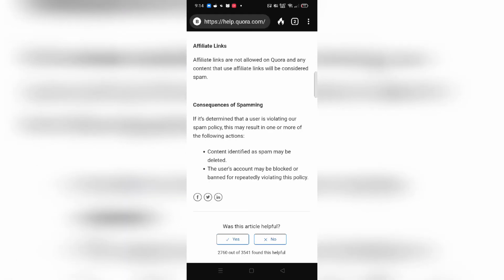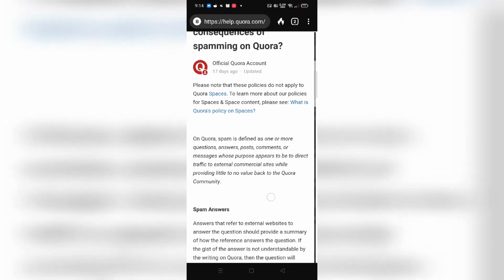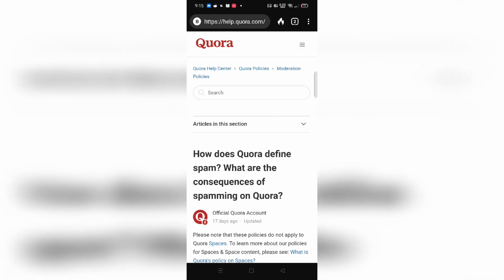Alright, so we saw the reason because of which my answer is getting deleted on Quora in 2021. Basically how to unban my Quora answer in 2021 is what we saw. Then we saw what to write in your Quora message that you send for the appeal. And lastly, we saw the possible reasons because of which your answers might get deleted, or your content, doesn't matter whether it's answers or questions, might be marked as spammy and eventually can cost you your account. So that was my video about how to go about this.